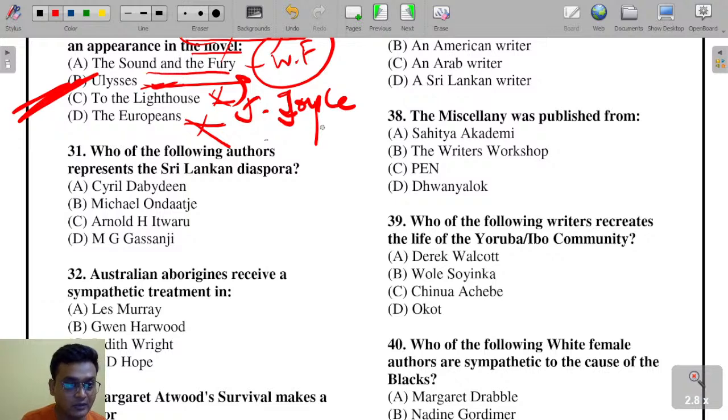So Michael Ondaatje is actually a Sri Lankan diaspora writer. Can you tell me any work of Michael Ondaatje, the Sri Lankan Canadian author? He is famous for what? The English Patient, isn't it? The English Patient, In the Skin of a Lion. The first famous work by Michael Ondaatje, the Sri Lankan diaspora writer.